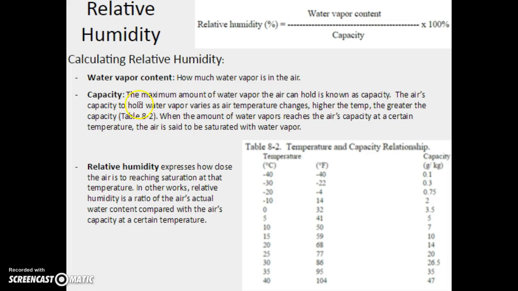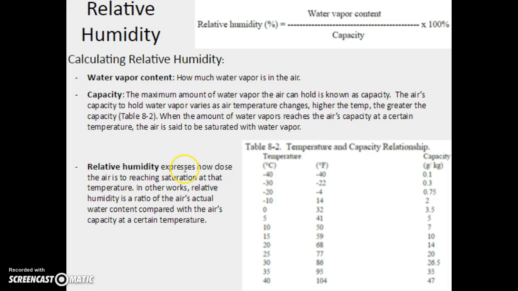The air's capacity to hold water vapor varies as temperature changes. The higher the temperature, the greater the capacity. And we can see it down here. 40 degrees Celsius, which is 104 degrees Fahrenheit, can hold 47 grams per kilogram of water vapor. So cooler air, 0 degrees Celsius, can only hold 3.5 grams. So we've got this capacity on this side, and we've got this understanding of temperature. Colder air can hold less, warmer air, hotter air can hold more.